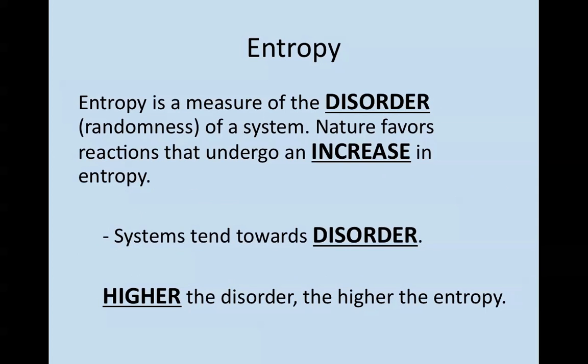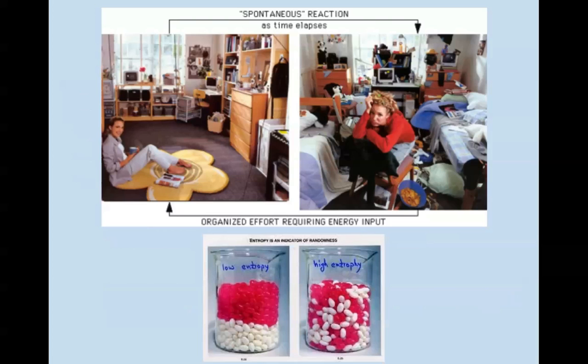All right, entropy. This is a new vocabulary term. Entropy is a measure of the disorder or randomness of a system. Nature favors reactions that undergo an increase in entropy. Systems in nature tend toward disorder. So the higher the disorder, the higher the entropy, and that is more favorable.